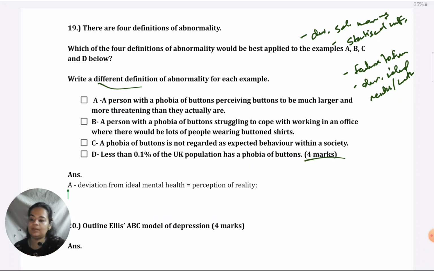Next, they have given a person with phobia of buttons struggling to cope with working in an office where there could be lots of people wearing buttoned shirts. The key thing here is struggling to work in the office. That is failure to function adequately. It's actually hampering the person's functioning. You can rule out the other possibilities like I did for the first one. You'll find that this does not fit into any other definition. So, what is failure to function adequately?